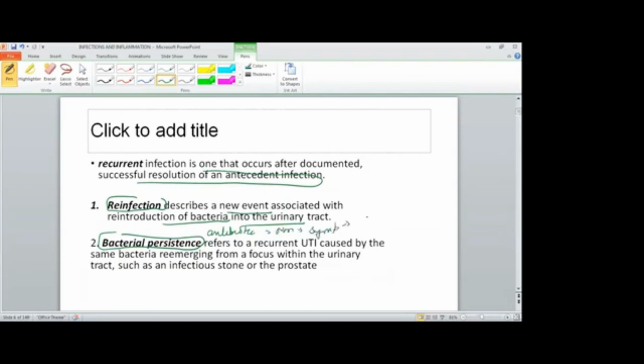It can be due to a focus, like a stone having bacteria, so we give the antibiotic, the patient responds, but this focus in the urinary tract, that is the stone, is still there, or any prostatic infection which earlier responded and now is not responding, like that. Recurrent can be due to reinfection or bacterial persistence.